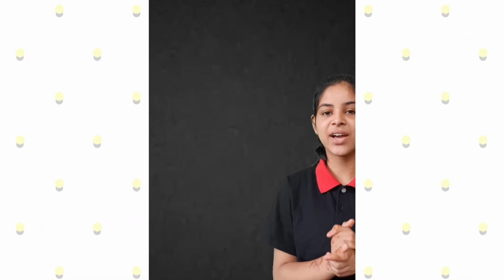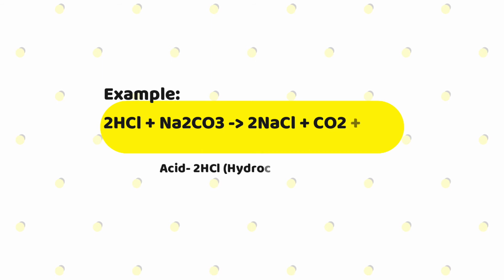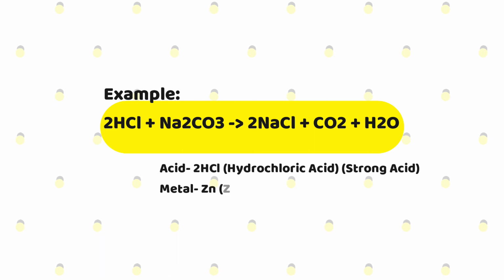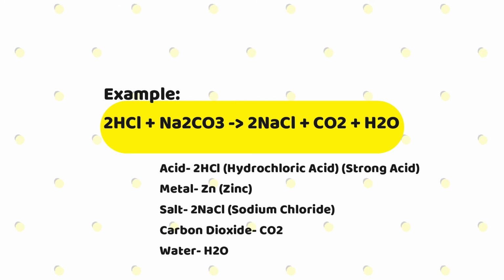Let's take the example over here. First of all, let me take the example of metal carbonate. In another example, I'll take metal hydrogen carbonate. Let's react this with the acid. If I take acid, that would be hydrochloric acid, which is a very strong acid, reacting with the metal carbonate. The first example will be of the metal carbonate.